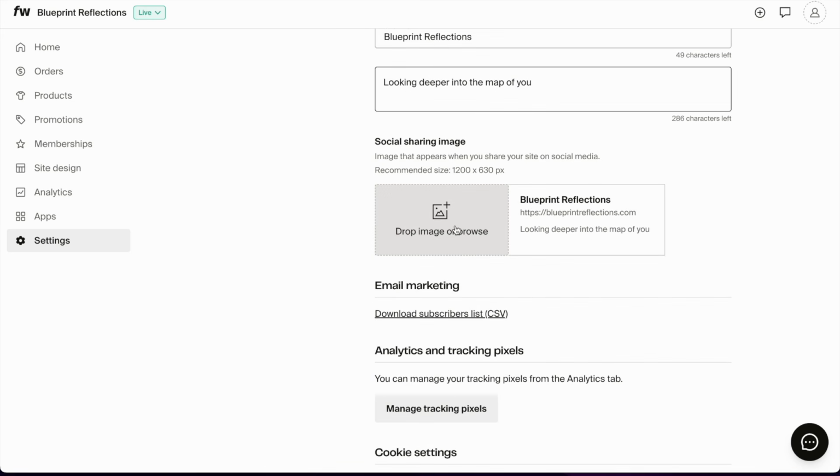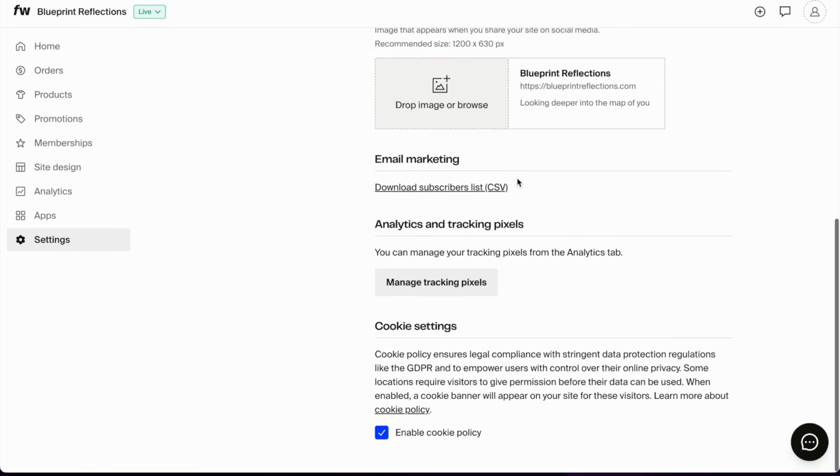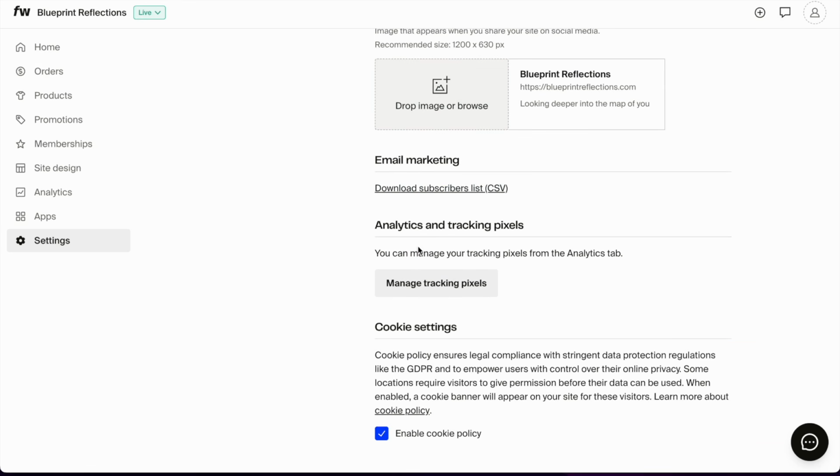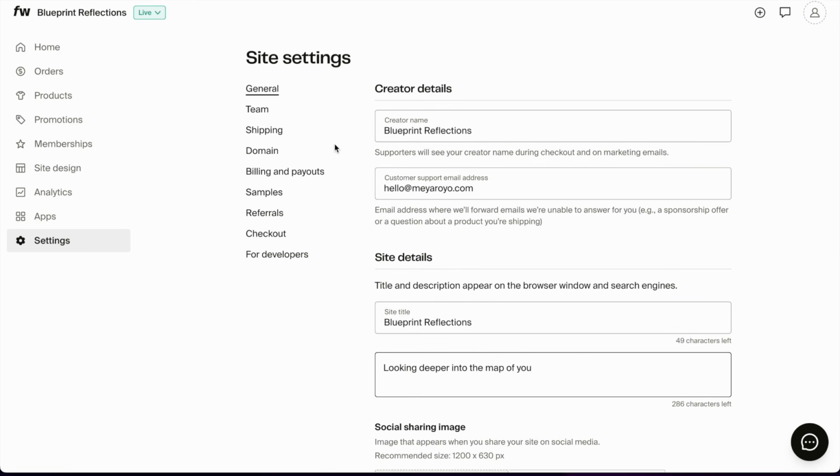Site details like your site title, more description that I do need to write a little bit more and go over this. Social sharing image, which will be the image that people will see if you share this link on social media. Email marketing if you have subscribers to upload. Manage tracking pixels and cookie settings. Basically, enable cookie policy. That's it. I don't recommend removing that.